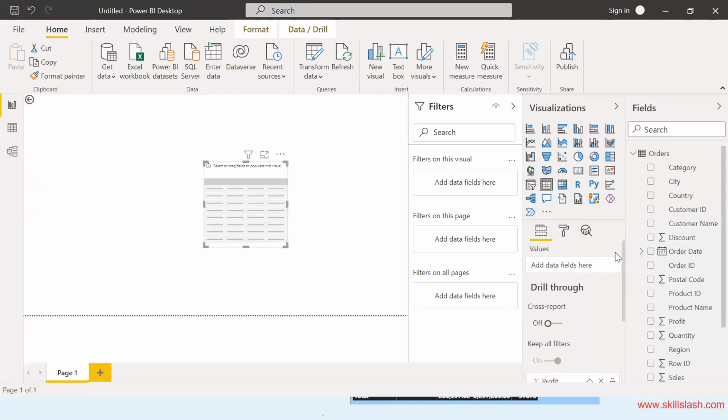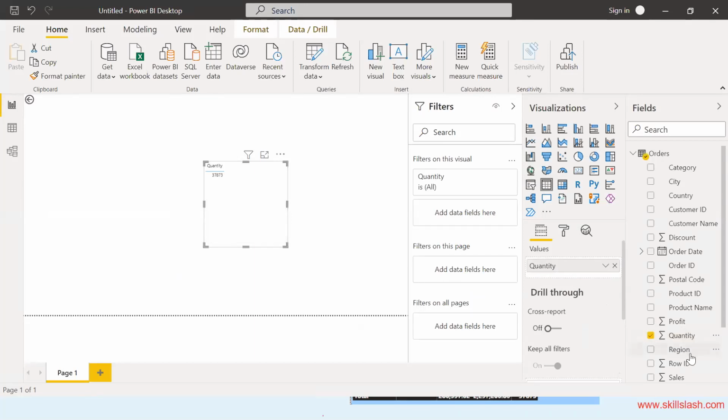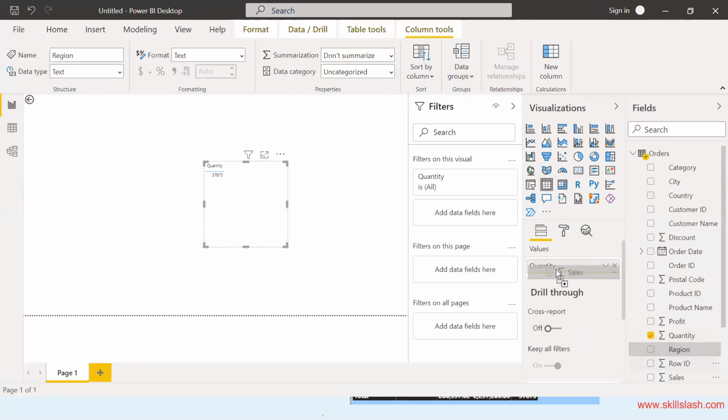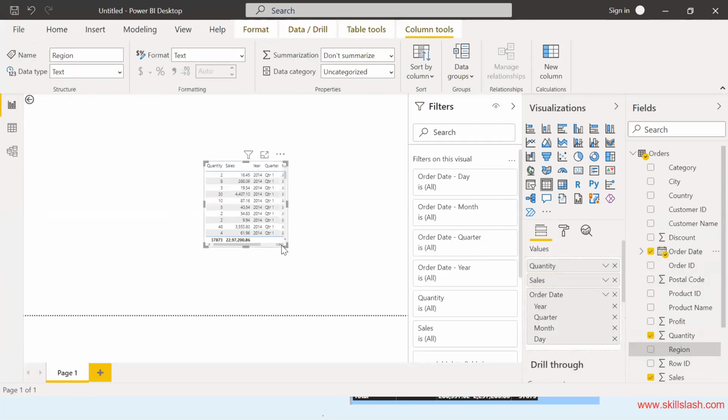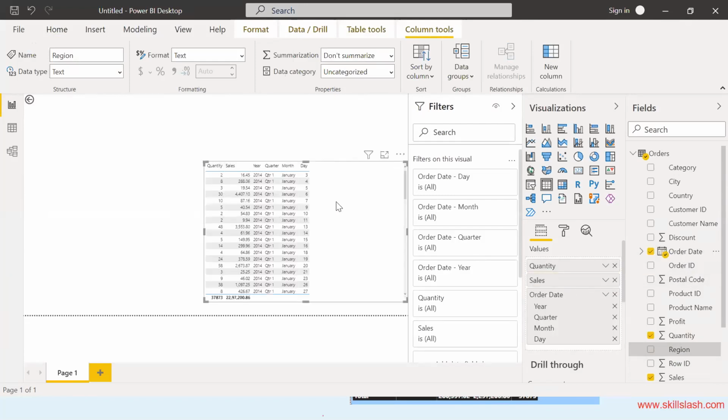Okay, add your data fields here, add your values here. Let's say I wanted to add quantity, the sales, and the order dates. Add all that information and you will get a table like this.